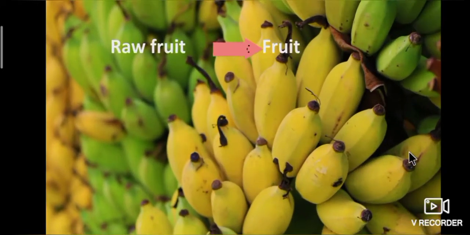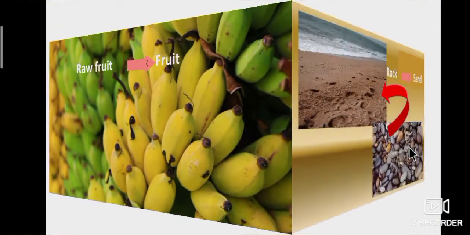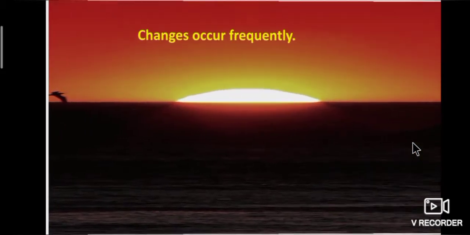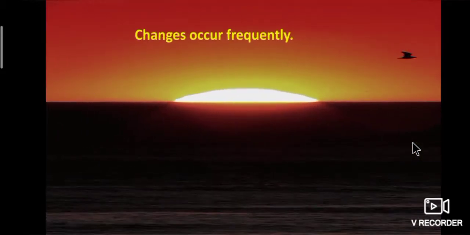Also, raw fruit will be changed to ripe fruit. Rocks will be changed to sand. Now, tell me, what is the common factor in the above examples? Yes, changes occur frequently.